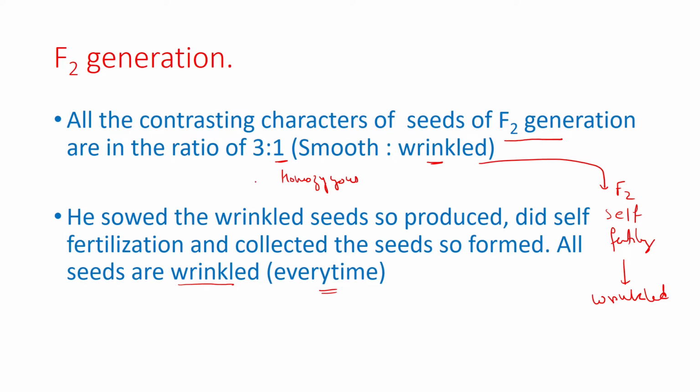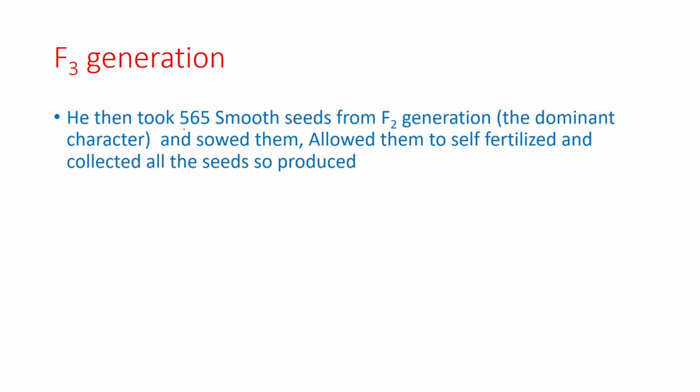What about the remaining three? Now he took the smooth seeds collected in F2 generation. He took 565 smooth seeds from F2 generation, which is a dominant character, and sowed them, allowed them to self-fertilize, and collected all the seeds that were produced.